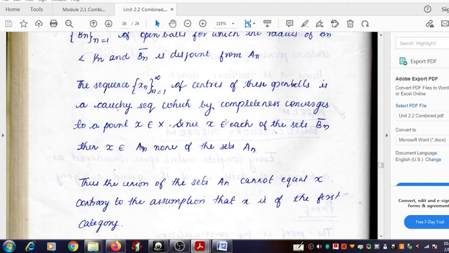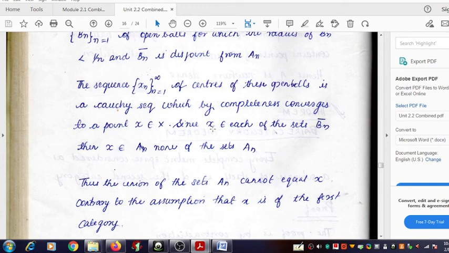Therefore, since x belongs to each of these closures, x cannot be a member of a1. Since b1 closure avoids a1, x cannot belong to a1. Since b2 closure contains x, and the intersection of b2 closure with a2 is the empty set, x cannot be a member of a2.